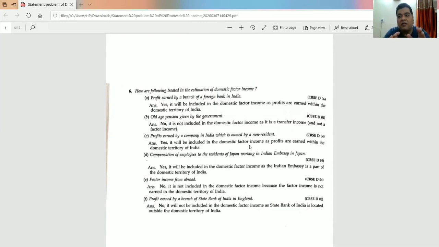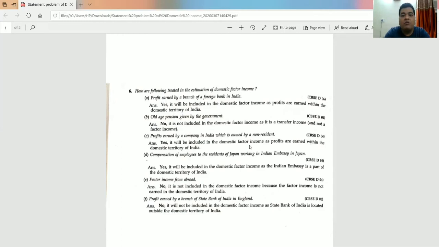national includes two things. National formula is domestic plus net factor income from abroad. National is equal to domestic plus net factor income from abroad.